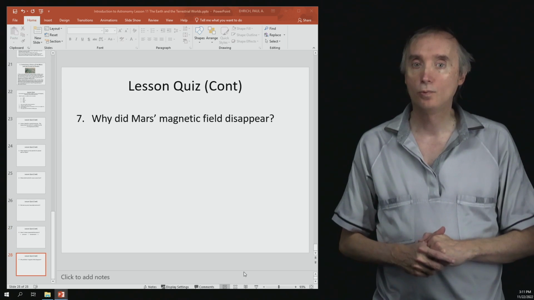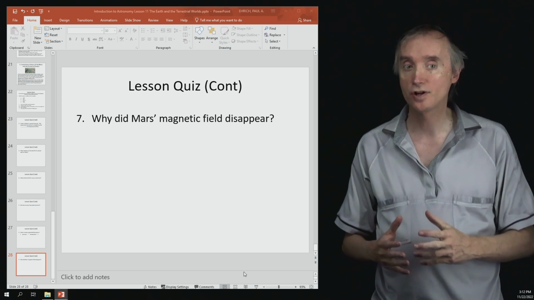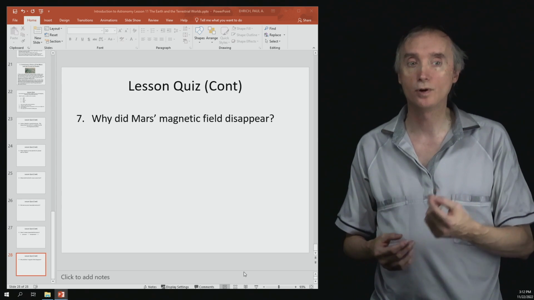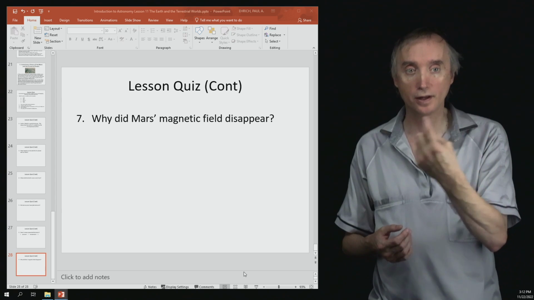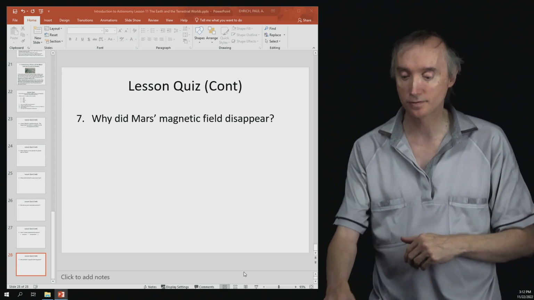Number 7, why did Mars's magnetic field disappear? It was just too small. It lost its heat, and without that heat, there wasn't enough heat to cause the liquid iron and nickel to go around and around in its outer core.